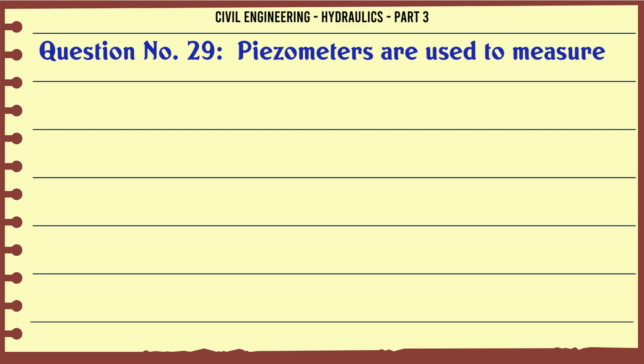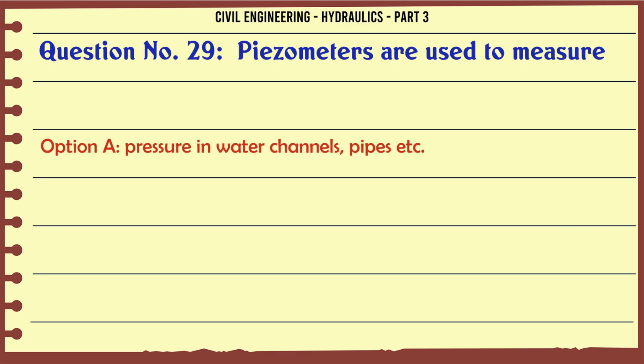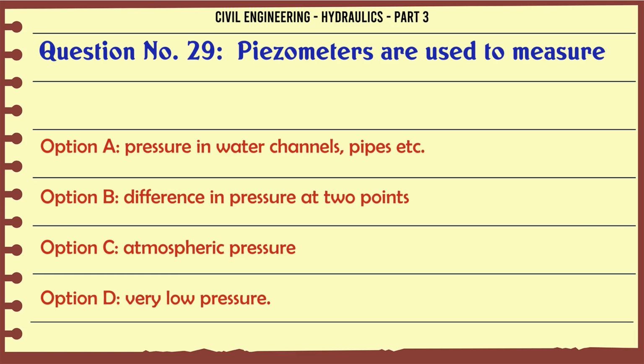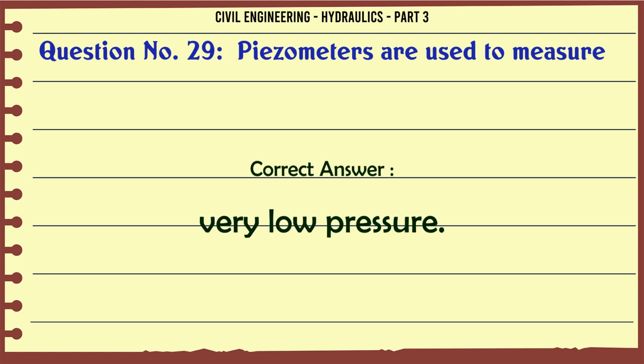Piezometers are used to measure A. Pressure in water channels, pipes, etc. B. Difference in pressure at 2 points. C. Atmospheric pressure. D. Very low pressure. The correct answer is very low pressure.